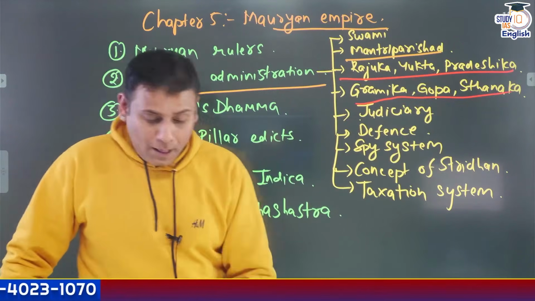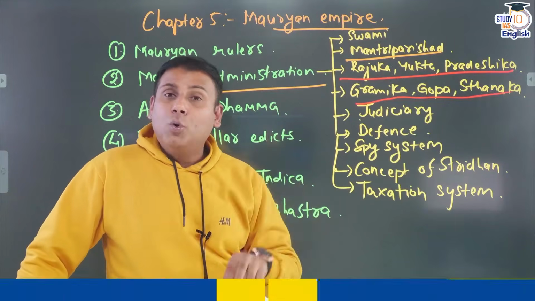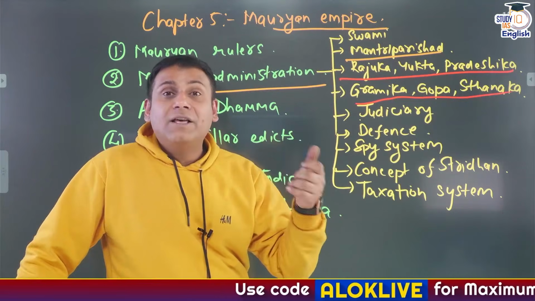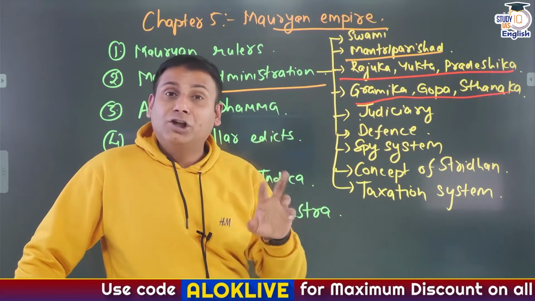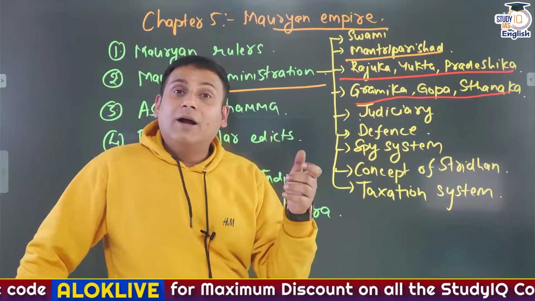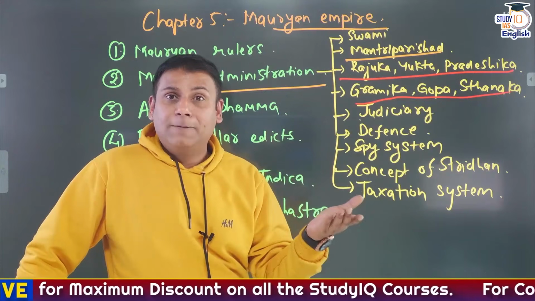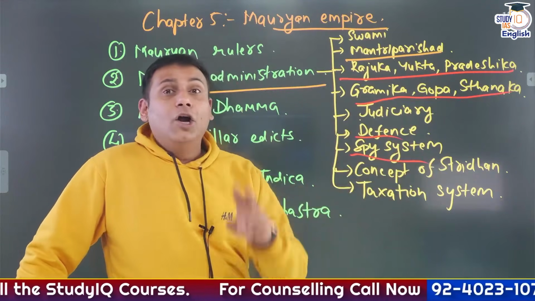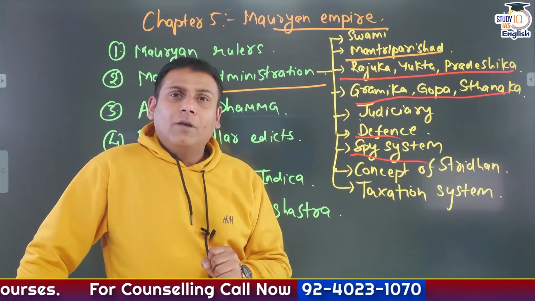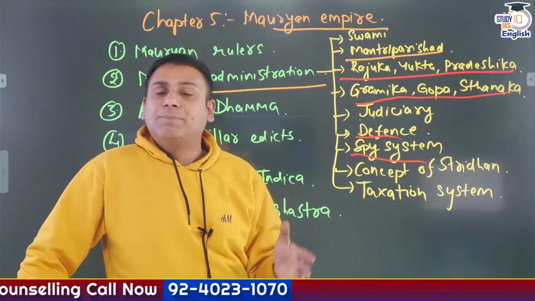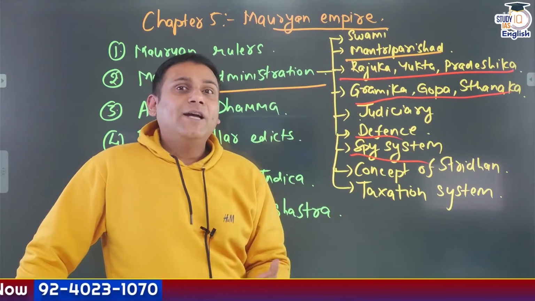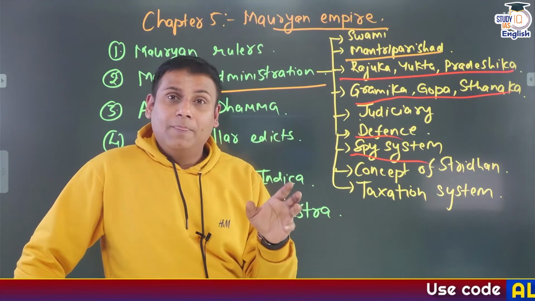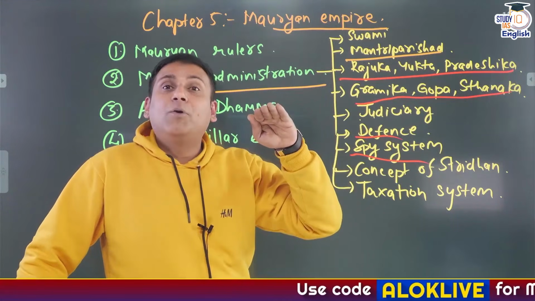Judicial system. Here you have to study two important courts, civil court and criminal court. Civil court was referred to as Dharmastheya, criminal court was referred to as Kantak Shodhan. Charak and Bandhangar were jails. Defense system of the Mauryas: spy system. There were two kinds of spies, stationary spies and wandering spies. Stationary spies were referred to as Sansthan and wandering spies as Sanchari, and the head of the spy department was referred to as Gud Purush.